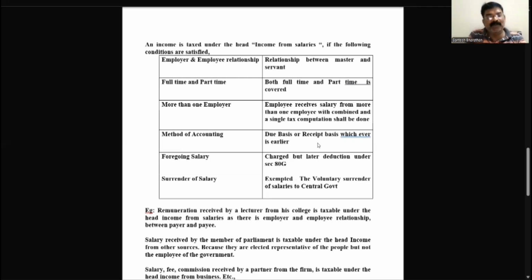So two things we need to remember. One is foregoing salary, that's nothing but a sacrifice of salary. Surrender of salary is totally exempted while calculation. Okay, understood, children. We'll go to the next one.